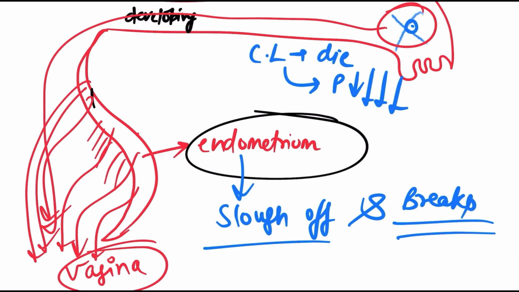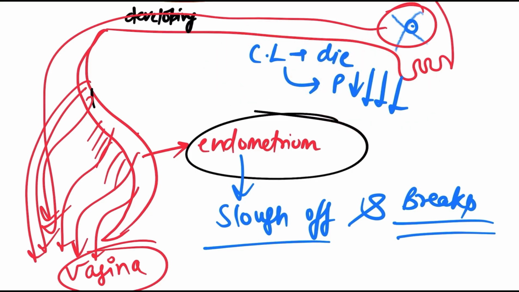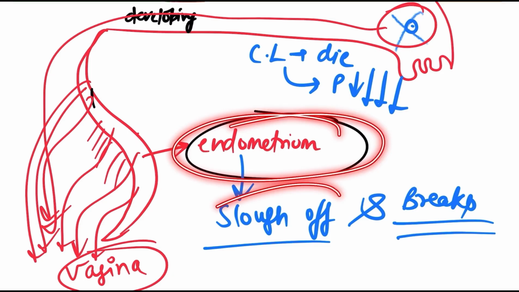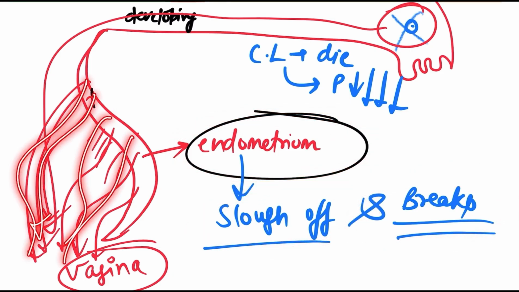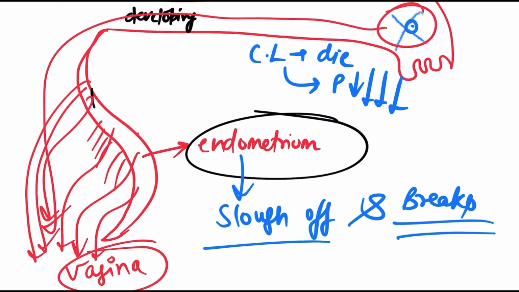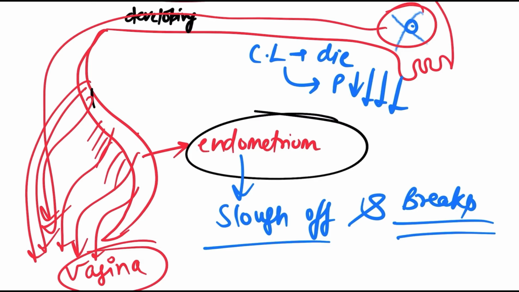In the no fertilization case, we will definitely see in the next video what will happen if the egg is fertilized with the sperm. That's a different case. But if fertilization is not occurring, the corpus luteum will die and stop the production of progesterone. As a result, this endometrium would not be maintained, it will slough off, it will break, and it will be shed by the female reproductive system, and the blood, the tissue, and the dead ovum also come out from the vagina, and this is known as periods or menses.